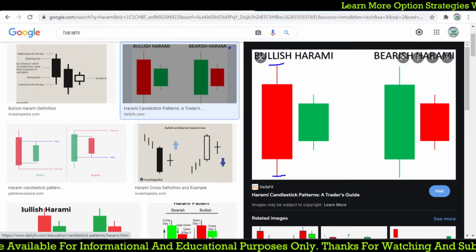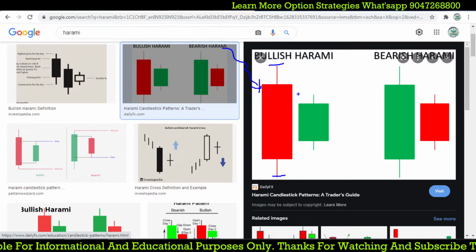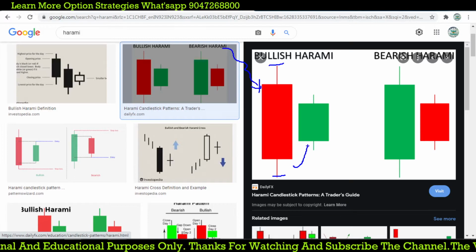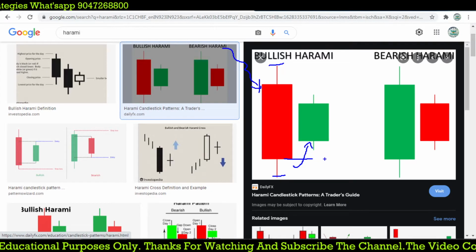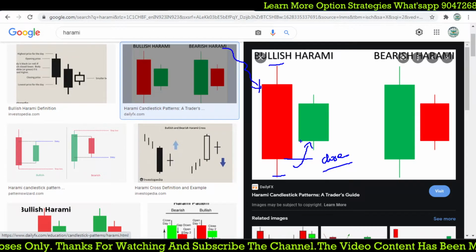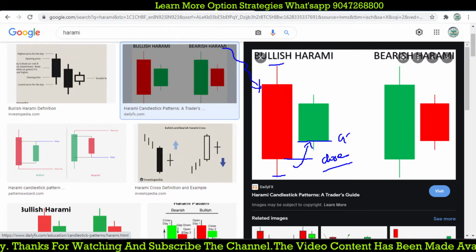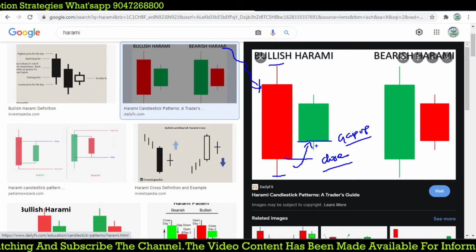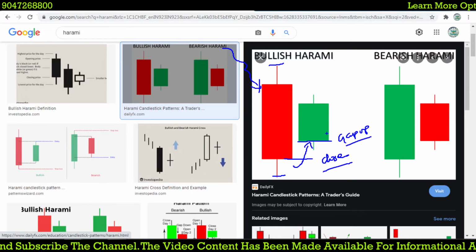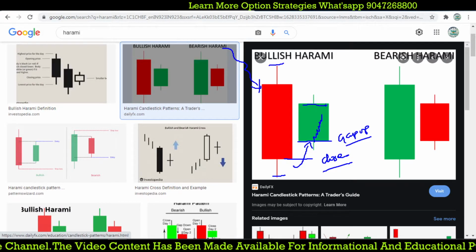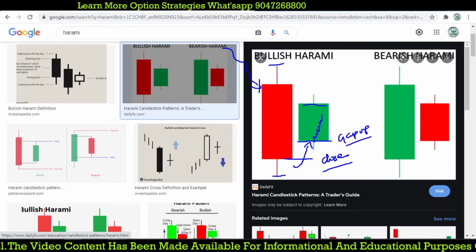So when the market has been moving down and the candle forms a big red, the next day the market opens gapped up from the previous close. It does not move to close below; instead it starts moving up and closes inside, between the open of the previous day.